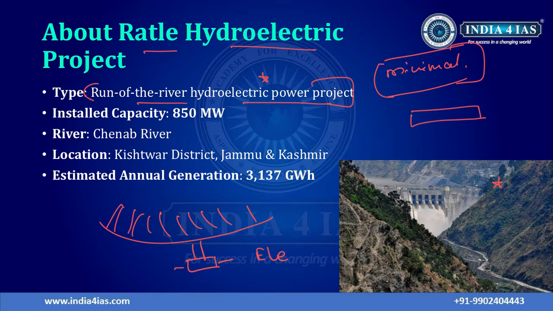This is the Ratle hydroelectric project. Here we can see the river, and on the river they have constructed a small dam to generate electricity. There is no storage of large-scale water for the generation of electricity. Its capacity is 850 megawatt. This project is constructed on the river Chenab, located in Kishtwar district in Jammu and Kashmir, and the annual estimated power generation is 3137 gigawatt.